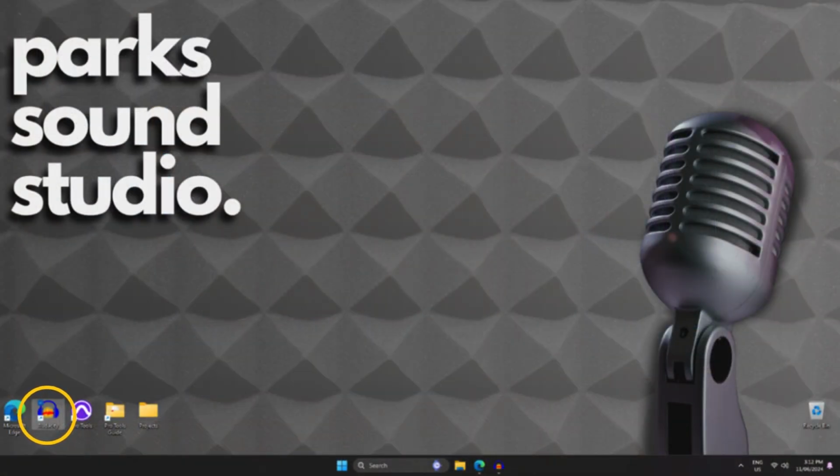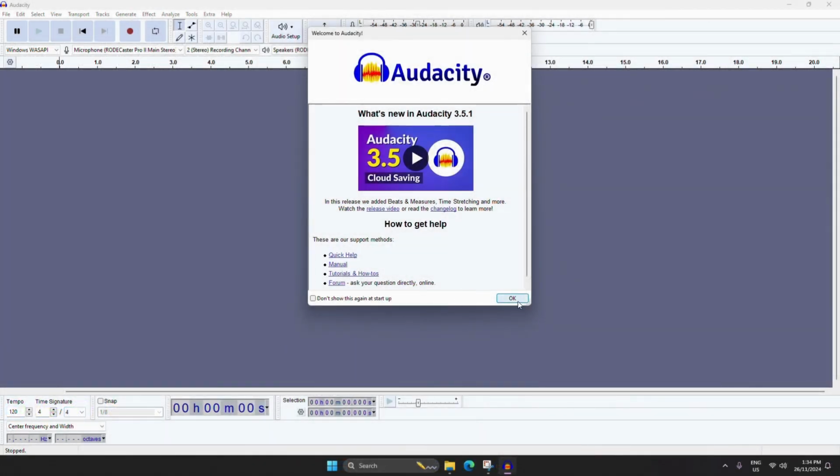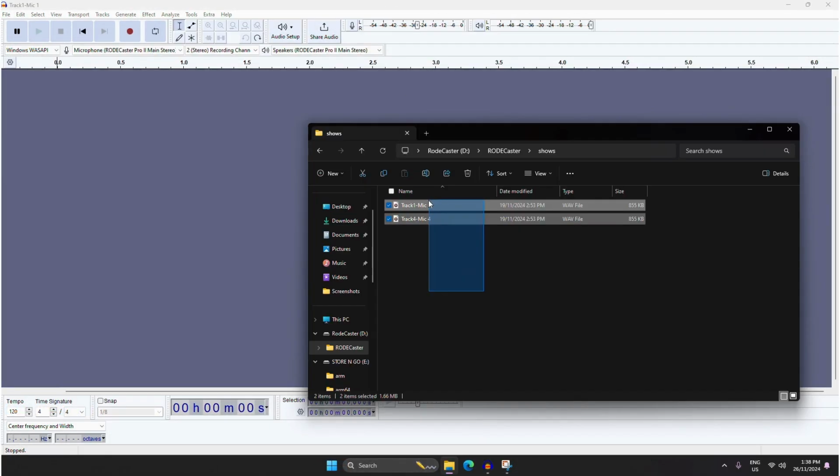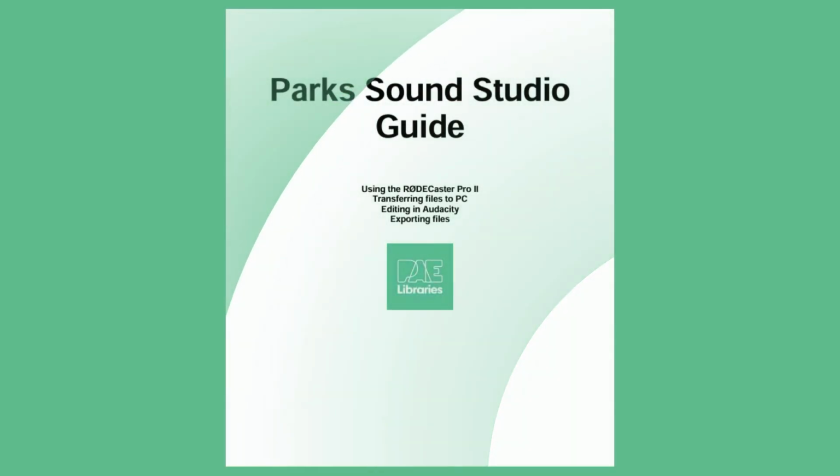Open Audacity. Click OK on the pop-up that appears. Drag the files from where they are saved into Audacity. Now that the files are in Audacity, you can refer to the Sound Studio Start Guide on how to edit your recording, but here are some pointers.